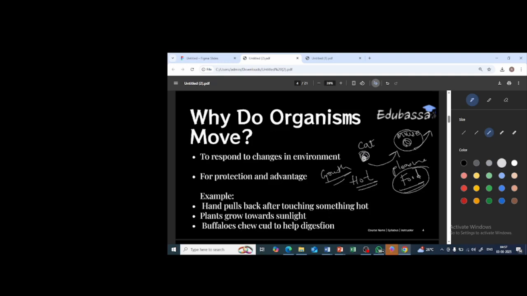So buffaloes, for the purpose of digestion, are going to chew the cud. So it is getting some sort of benefit, isn't it? Here for the purpose of growth it is getting benefit, here again it is getting benefit. So why do organisms move? In order to respond to the changes that are taking place in the environment, and for the purpose of protection, in order to protect itself, or in order to get something from the movement. Okay, for the advantage.